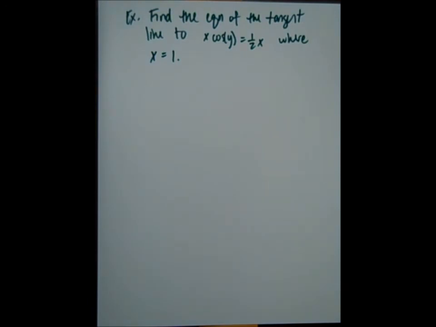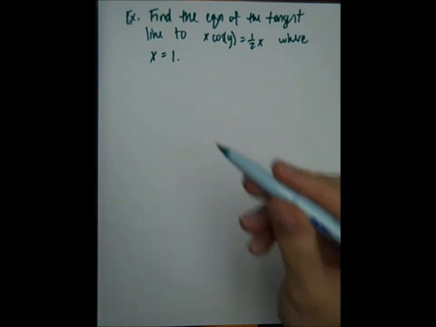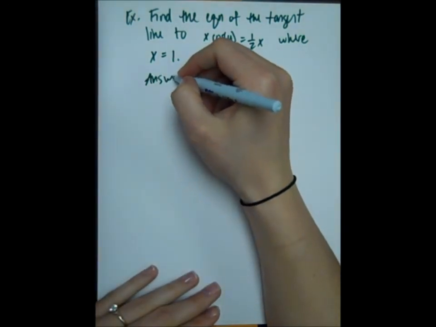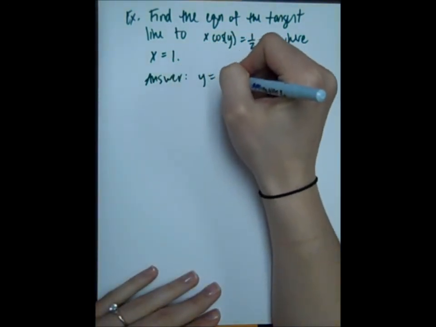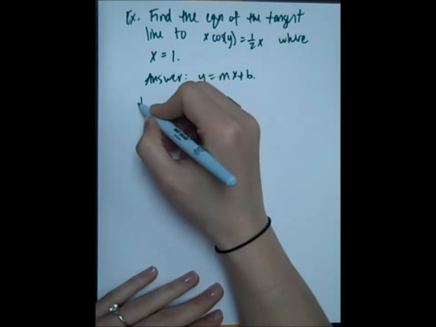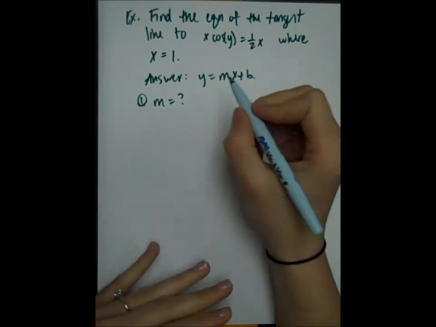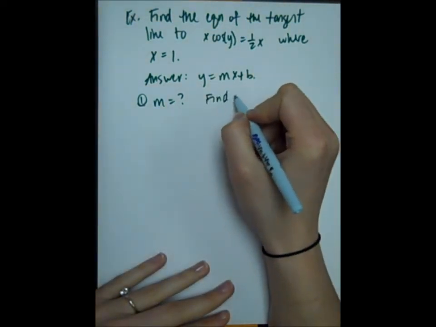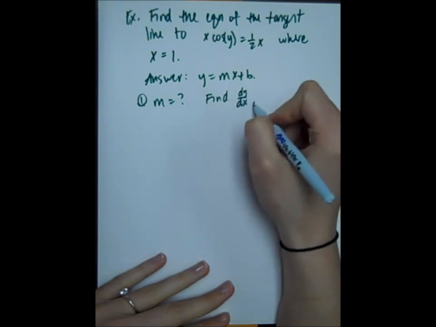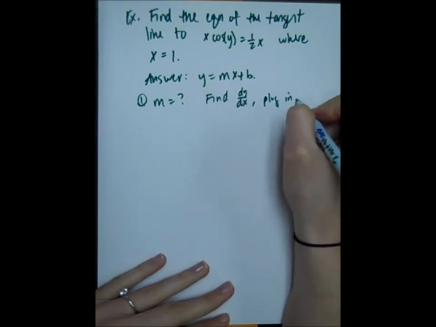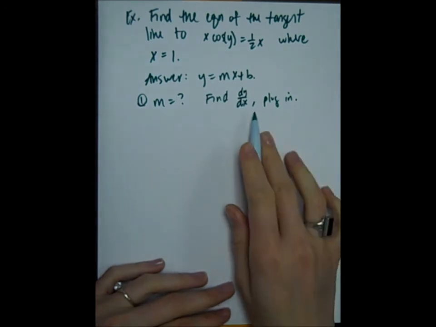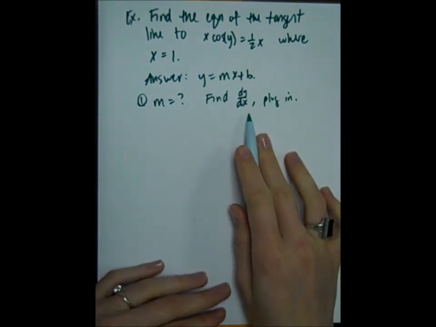Okay, so I'm finding the equation of a tangent line. What is your answer going to look like? Well, a tangent line is y equals mx plus b. First thing we've got to find is m. Second thing we've got to find is b. Let's find m first. When we were doing this before, what do we do to find m? We found our derivative, plugged in a point. It's exactly what we're going to do here. So we're going to find dy/dx, then we're going to plug in. Nothing's changed, only how we find dy/dx is probably going to be a little bit more difficult.